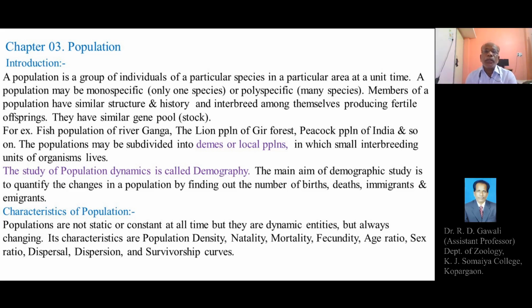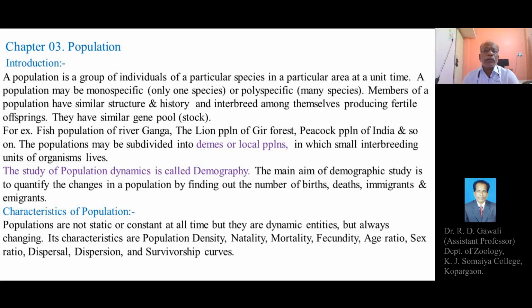So the study of population dynamics is called demography, and the main aim or purpose of demographic study is to quantify or determine the changes in a population so as to find out the number of births, number of deaths, number of organisms added to the population or number of individuals lost from the population.